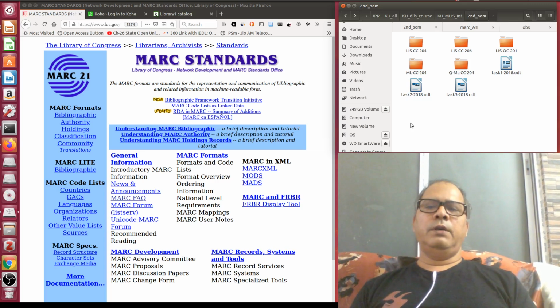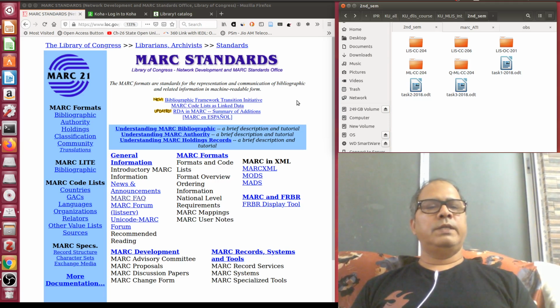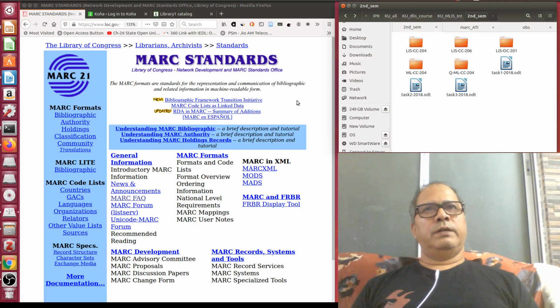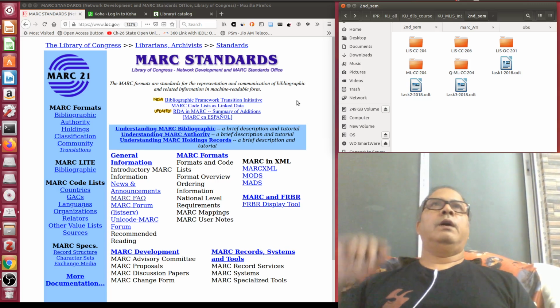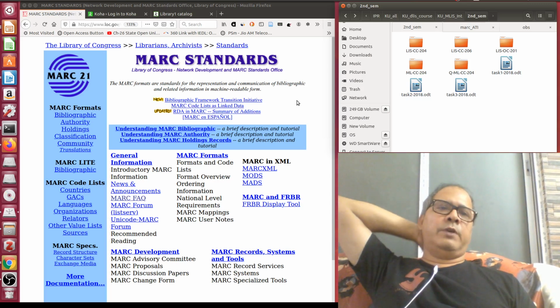So as you see, this is the Library of Congress MARC site. You already know CCF, Common Communication Format. CCF is a standard bibliographic data format with two members. One is the CCF-B, another is CCF-F. CCF-B stands for CCF Bibliographic, and CCF-F stands for CCF Factual. So only two members were there.